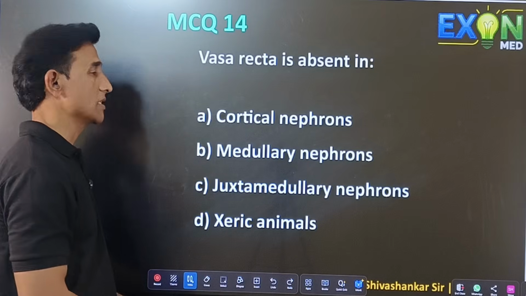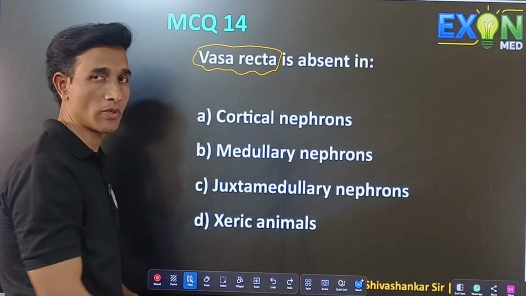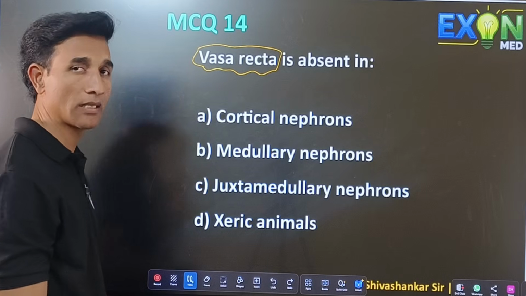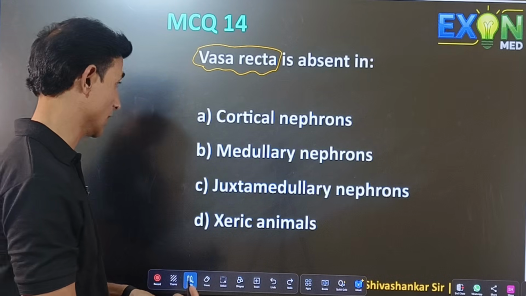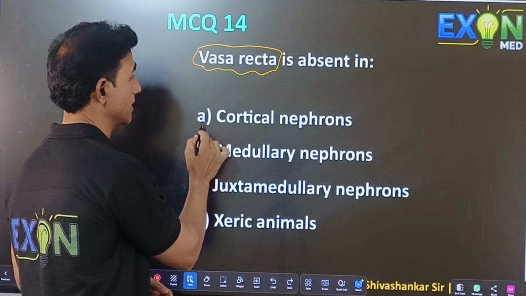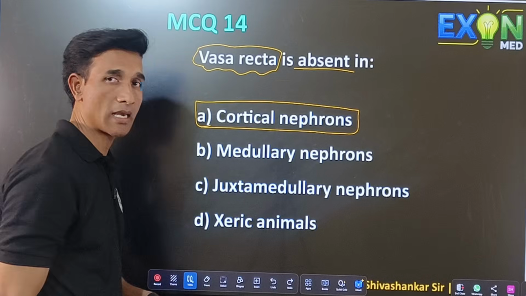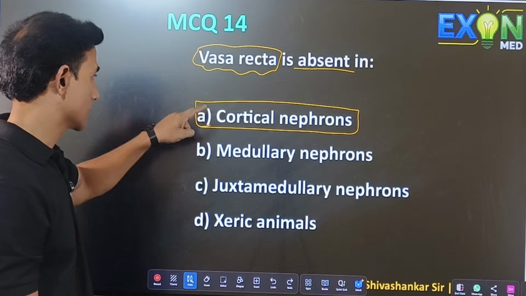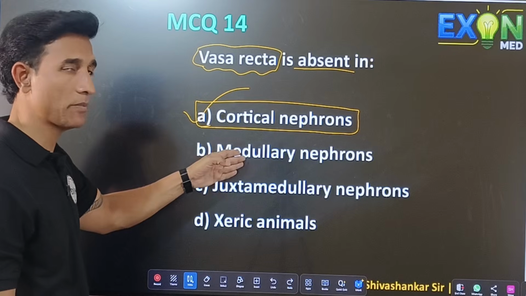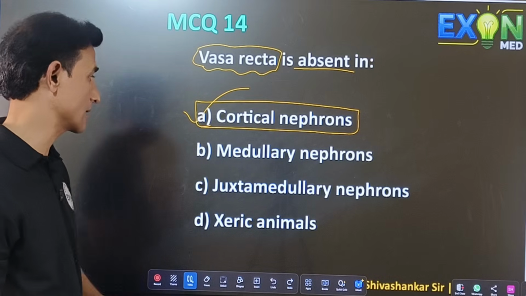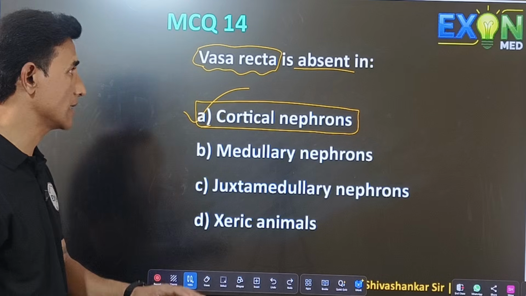Vasa recta is absent in. Vasa recta are the peritubular capillaries produced in the nephron. You can see they surround the nephrons. Usually in the cortical nephrons, you cannot see vasa recta. So the correct option is A. Juxtamedullary, medullary nephrons have vasa recta, as in xeric animals, but cortical nephrons do not contain vasa recta.